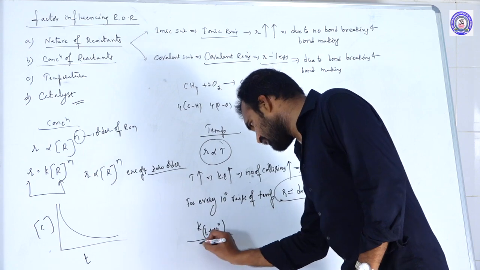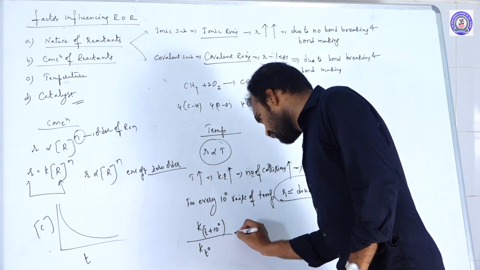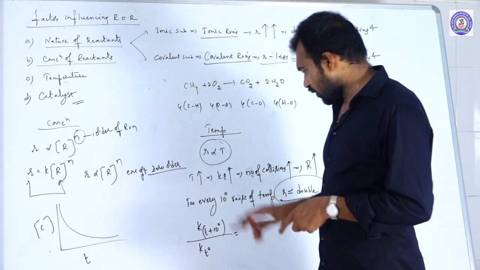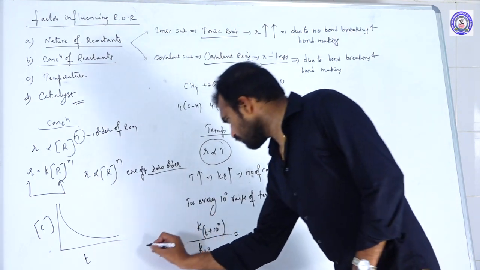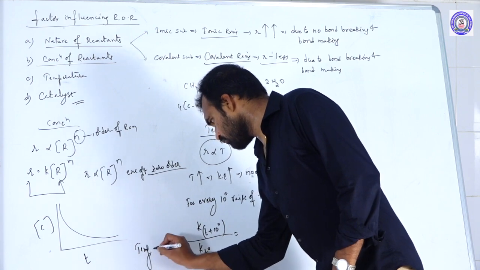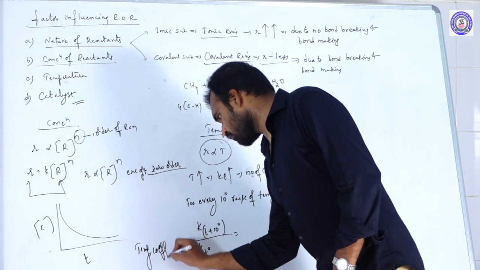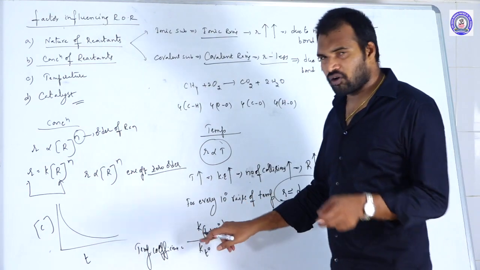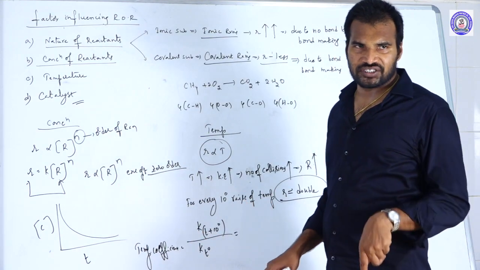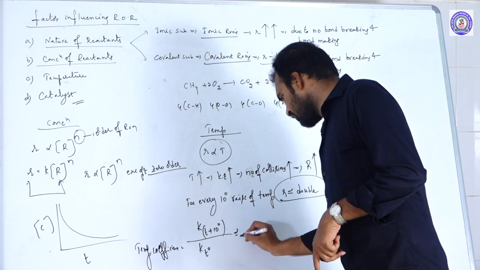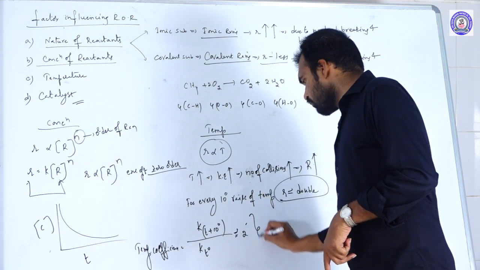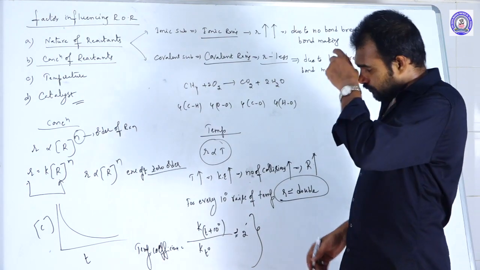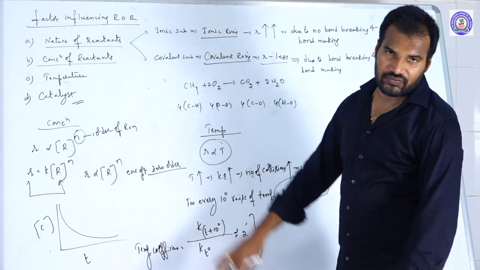K at T plus 10 degrees by K at T degrees, that ratio is what we call the temperature coefficient. So the temperature coefficient is equal to the rate constant at T plus 10 degrees by the rate constant at T degrees, which is almost equal to 2. This clearly indicates the effect of temperature on rate of the reaction.